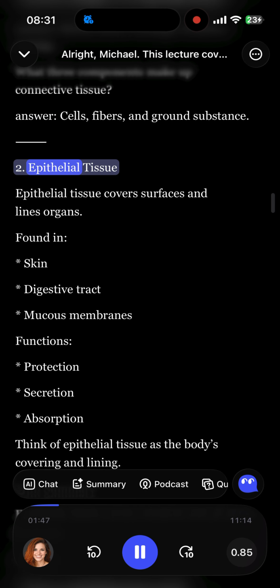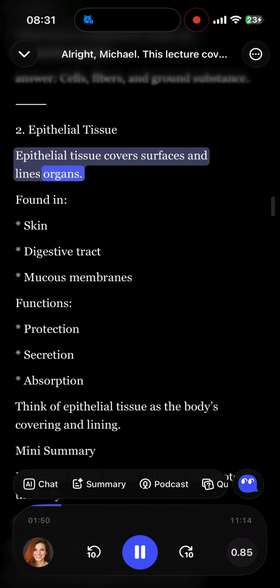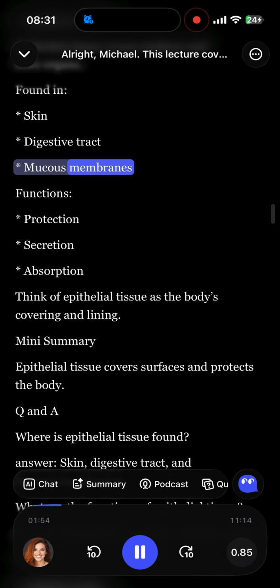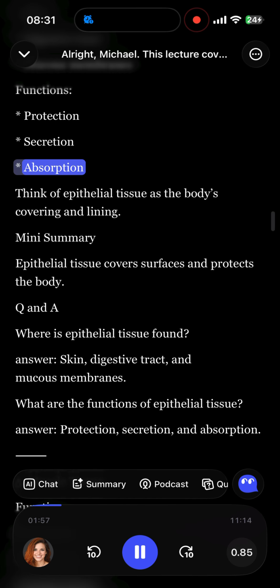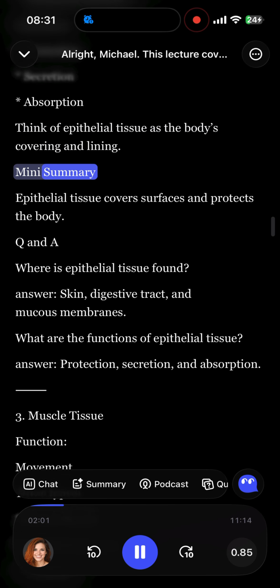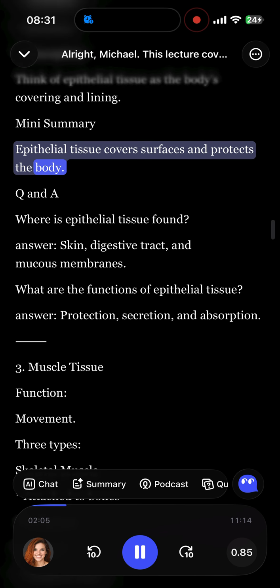2. Epithelial tissue. Epithelial tissue covers surfaces and lines organs. It is found in skin, the digestive tract, and mucous membranes. Its functions are protection, secretion, and absorption. Think of epithelial tissue as the body's covering and lining. Mini summary. Epithelial tissue covers surfaces and protects the body.